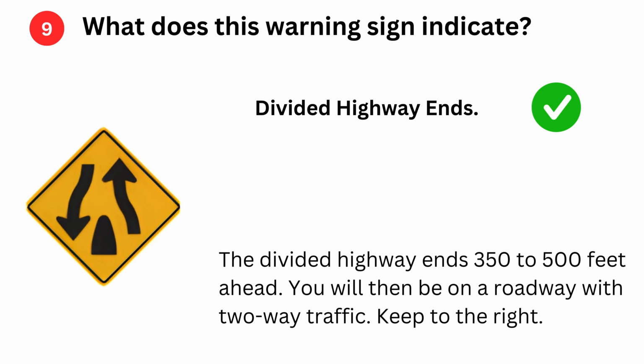Divided highway ends. The divided highway ends 350 to 500 feet ahead. You will then be on a roadway with two-way traffic. Keep to the right.